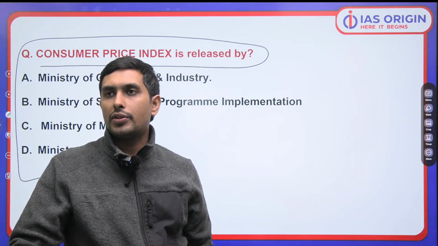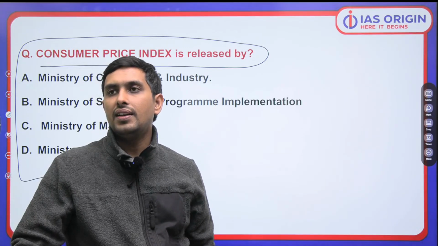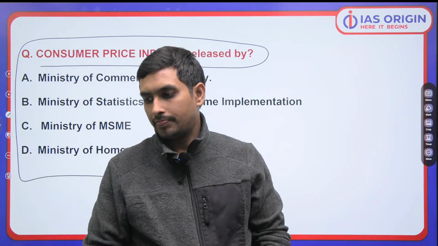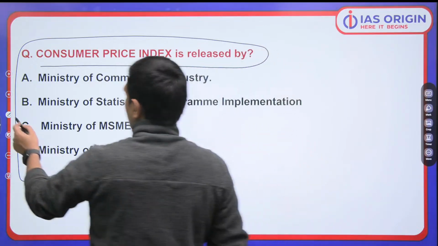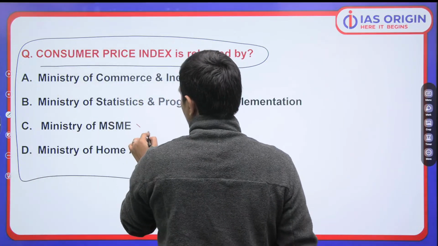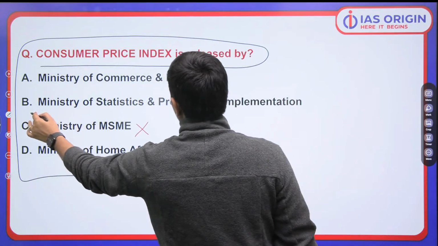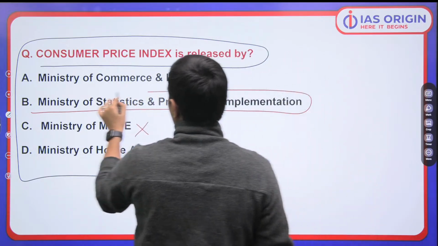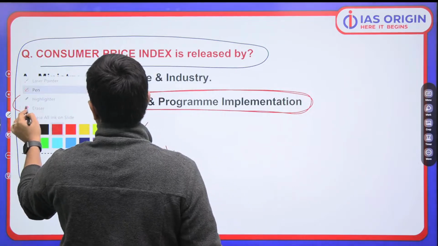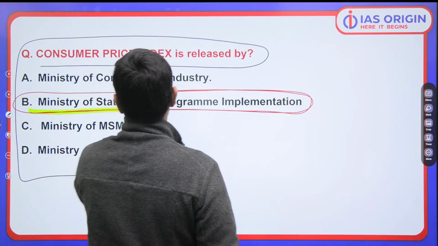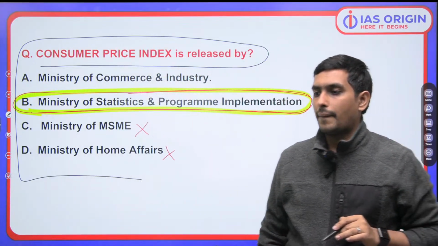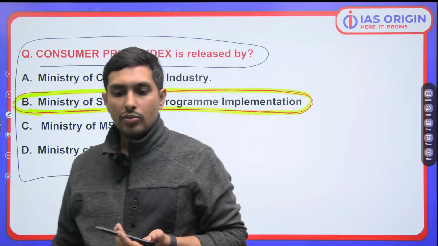So I hope you've got the question precisely. Who releases the CPI, that is consumer price index? It is which ministry? Ministry of MSME, certainly not. Home Affairs, certainly not. It is Ministry of Statistics and Programme Implementation. So we have to be very clear about this. ये आप याद रखें. Ministry of Statistics and Programme Implementation. MSME तो हो नहीं सकती.